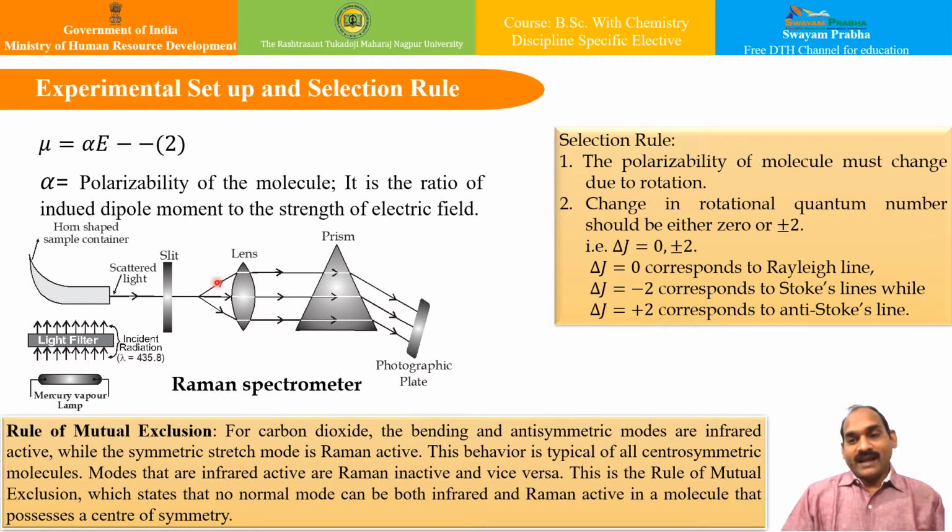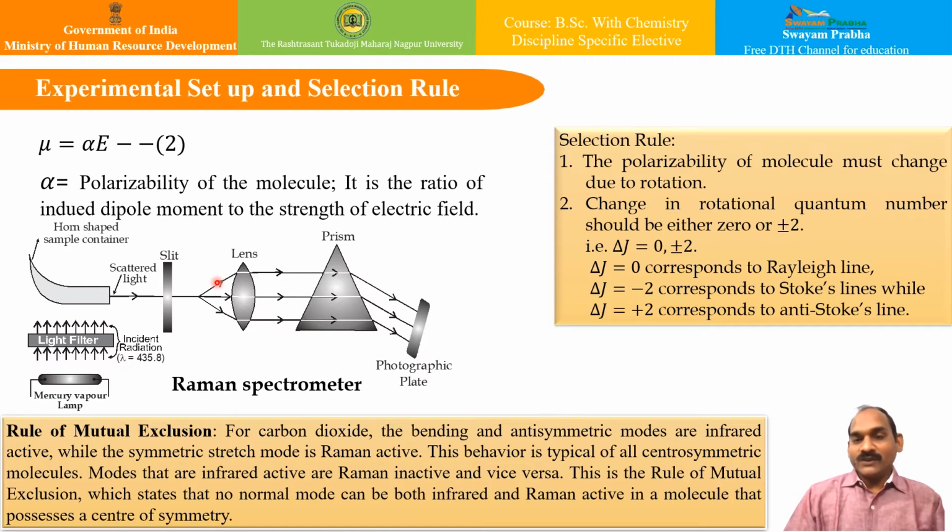So in IR spectra, we need the molecule's dipole moment to change. The criterion here is that its polarizability must change due to the transition. It may be a vibrational or rotational transition, whatever it is. Now for example, consider molecules with a spherical top structure like methane or SF6, they